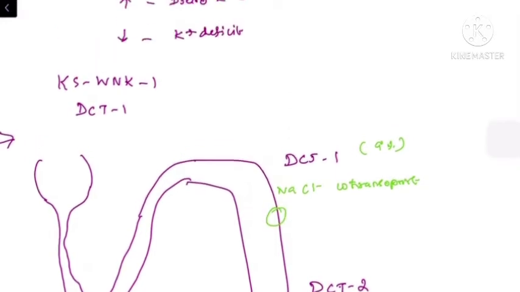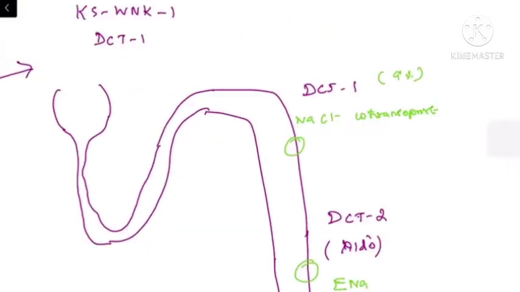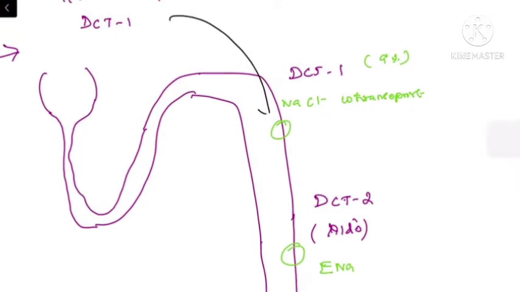So this WNK pathway, if sensed by the enteric sensor, in turn activates the chloride channel, so it increases the intracellular chloride level. The increased intracellular chloride in turn inhibits the sodium chloride cotransporter.